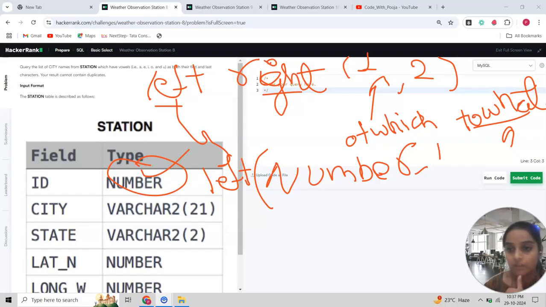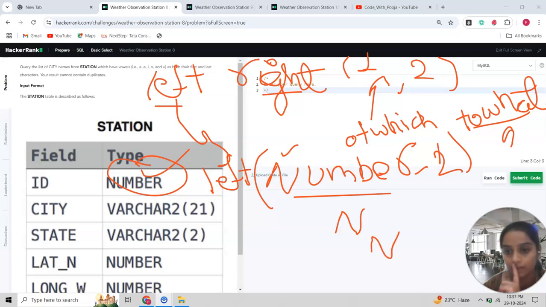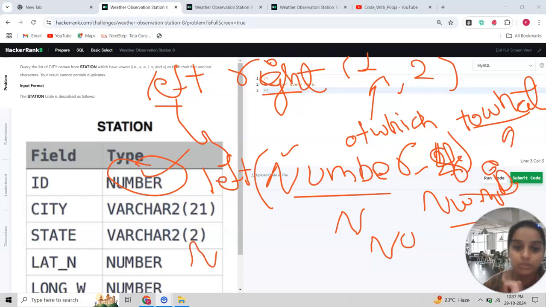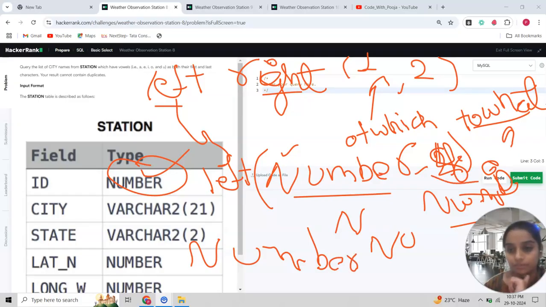If I say 1, it will take only one character from the start, so N. If I say 2, it will take N U. If I say 4, it will take N U M B. If I say 80, it will take all the letters from the word.